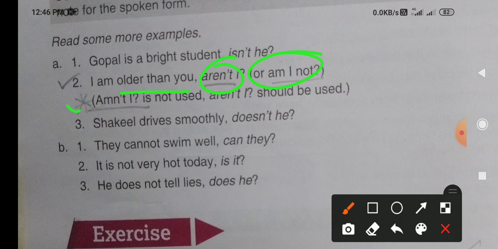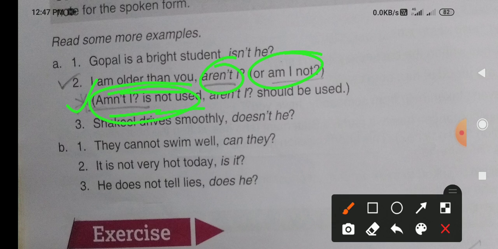But one important thing is given here. Am not I should not be used, it is not used. It's a language. So how the people are using it, we have to follow their way of using the words and sentences. We cannot make it a cut and dried rule and regulation. We cannot apply that type of solid rule.